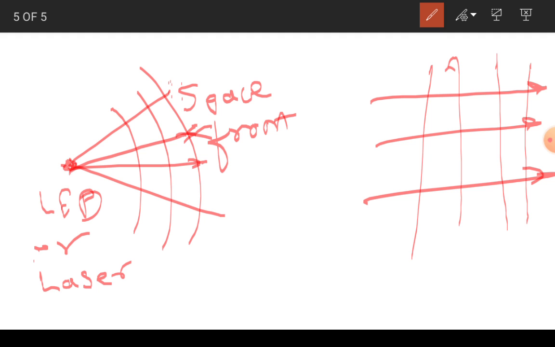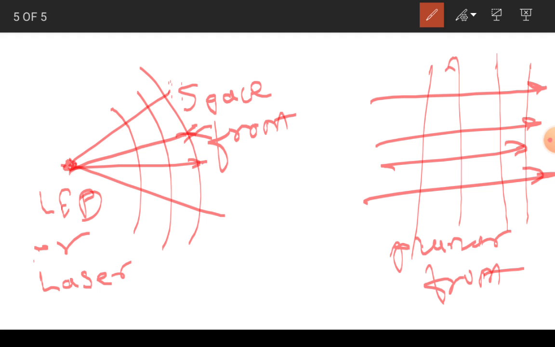That phenomenon we are using in the optical fiber. In the optical fiber, in the core, the lines will look planar in nature. So this is a planar front. And how this planar front will look when we go into the optical fiber, we will see next when we go for the ray model.